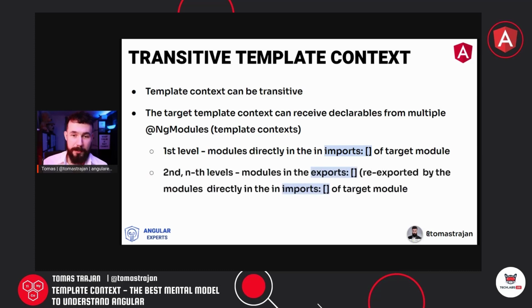But as we have seen, we can add multiple levels to the whole story with the transitive template context, where we can receive the stuff from the second level all the way to the end. We can have as many levels as necessary as the modules keep re-exporting those other modules which have been imported. In practice, we usually do not go too deep, two to three levels max, but that's how this works.